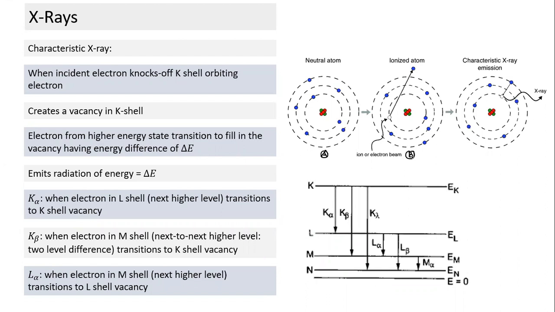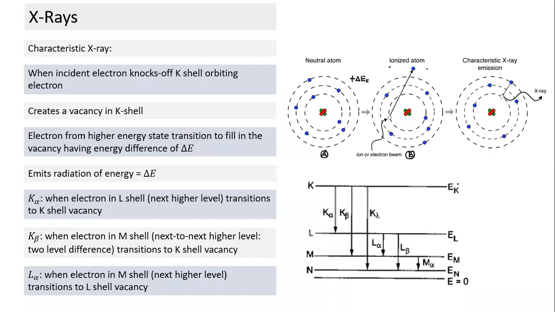How do you get from A to B? What do I need to do to get from A to B? To A, I need to give extra energy, which is equivalent to the ionization energy for the K shell. Then only I get this ionized one. So the ionized atom has more energy compared to the neutral atom. How much more energy? If I have an ionized atom which has a vacancy in the K shell, I denote it as EK.